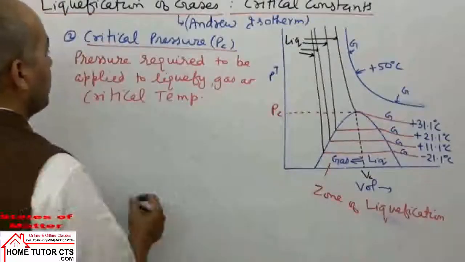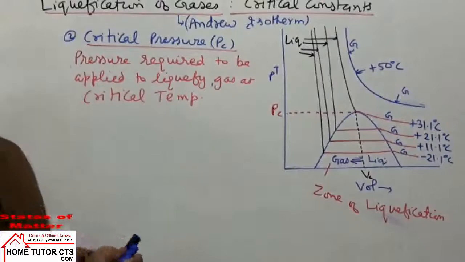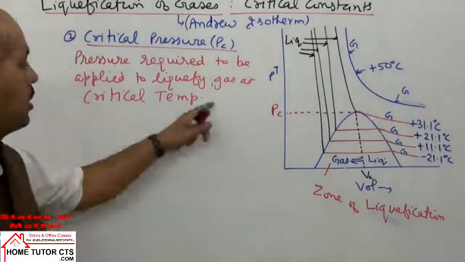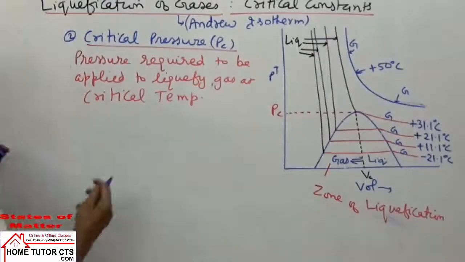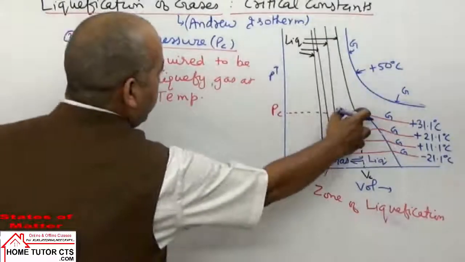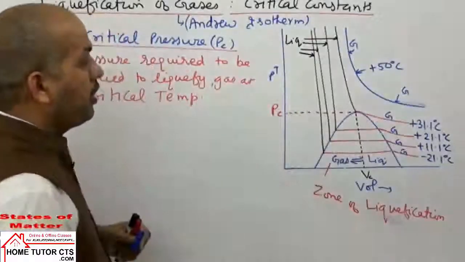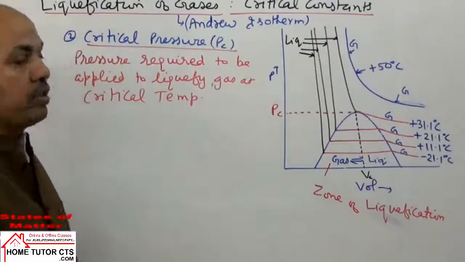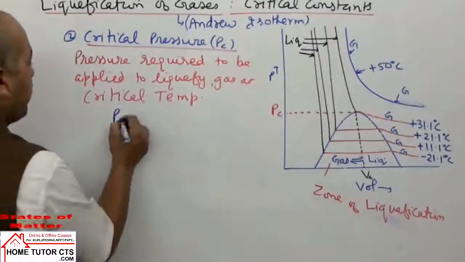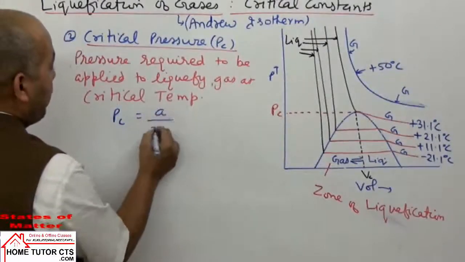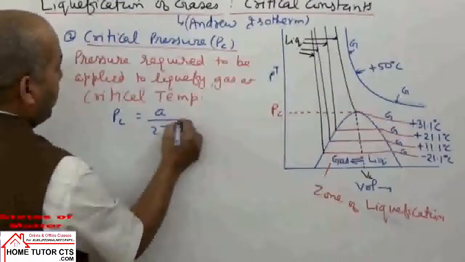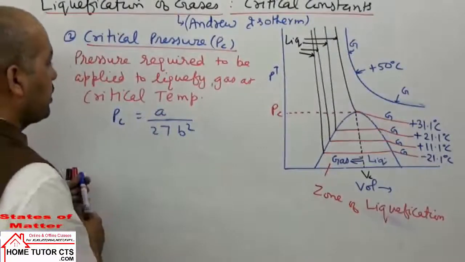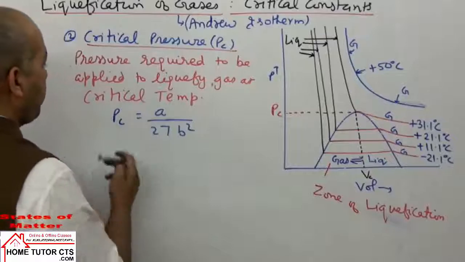It's the pressure that should be applied to liquefy the gas at critical temperature. This condition is TC. At this condition, we require to apply a pressure called PC, and this PC again depends on the nature of the gas, A upon 27 B square.